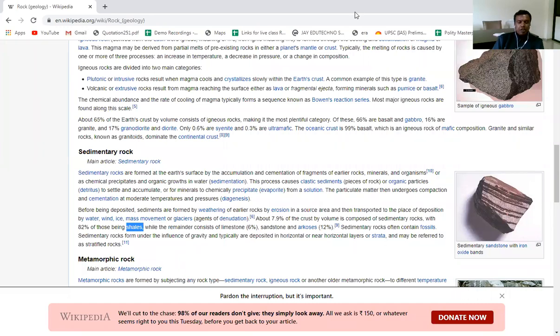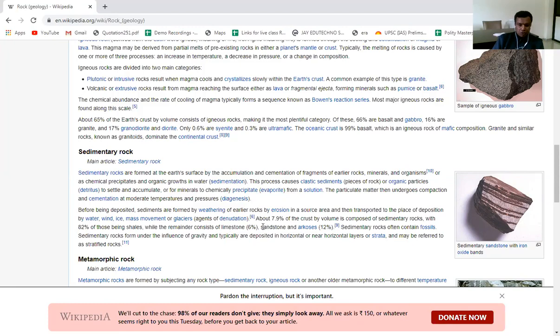Have you ever heard the name shale gas? Shale gas is found in sedimentary rocks. How is this gas formed? It is formed when plants or animals get buried in an anaerobic condition. Due to the absence of oxygen, they get converted into gases that can be used as a fuel. Shales and limestone are also good examples of sedimentary rock.